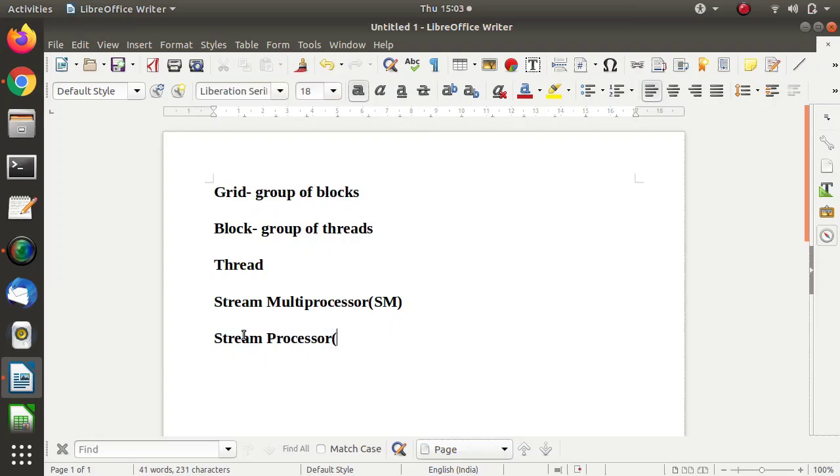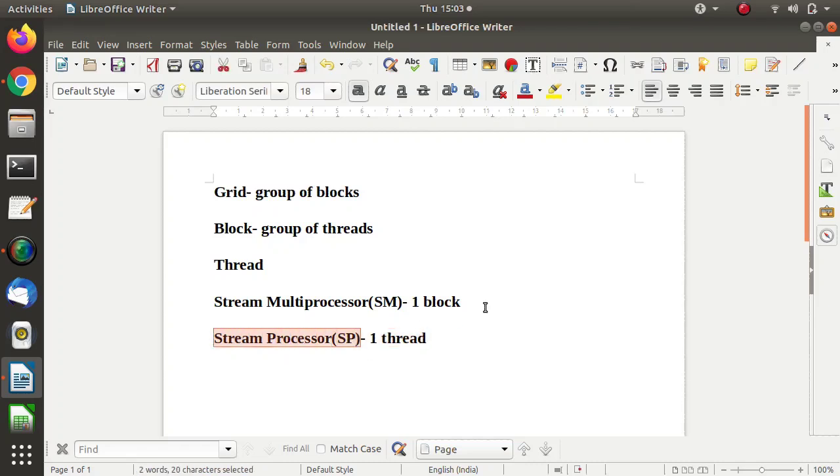In short, we call it SP. Now see, on a stream multiprocessor, one block is launched, while on one stream processor, one thread is launched. In other words, one block is run on one SM, while one thread is run on one SP. One block is not divided among multiple SMs. One block is run on one SM only, while one thread is run on one SP only.